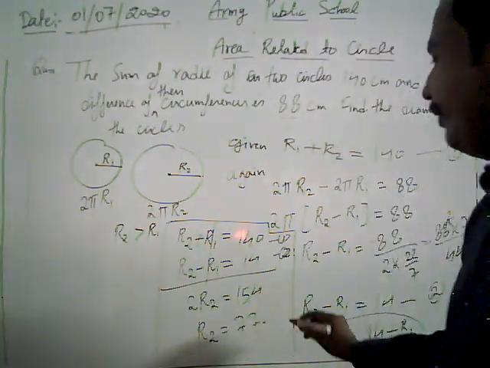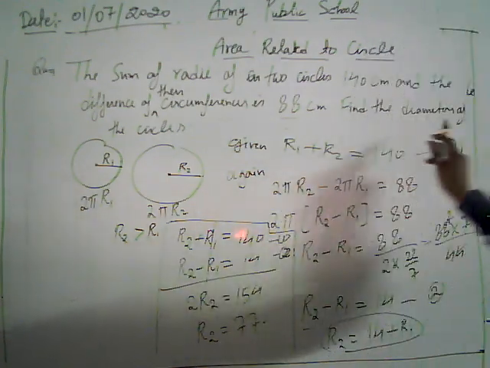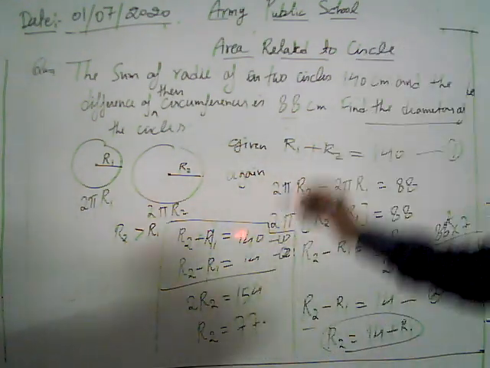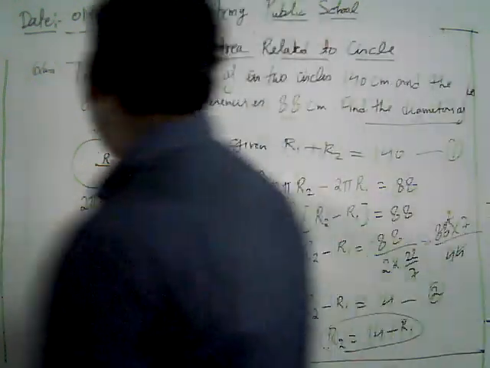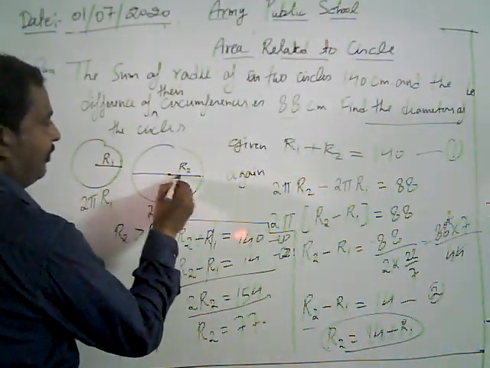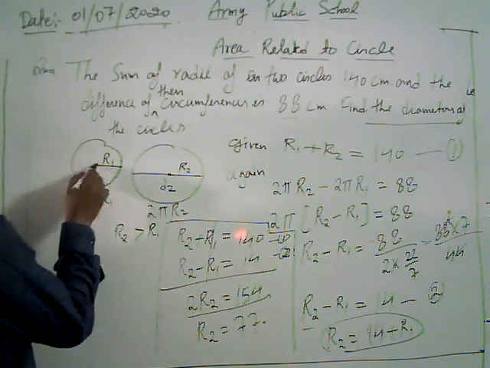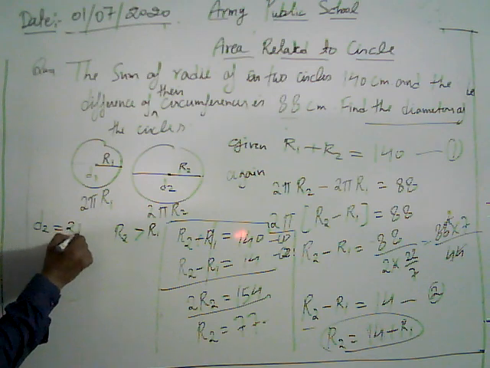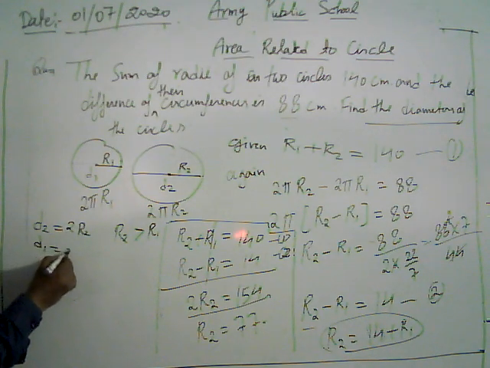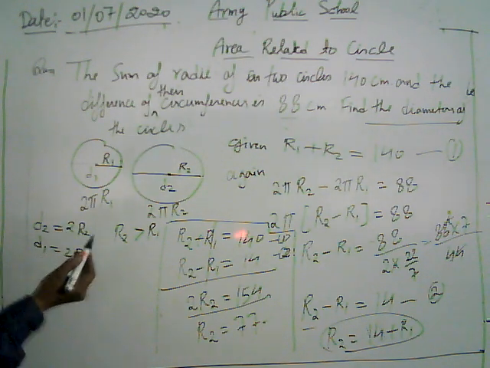First of all, we have to find the diameters of the circles. Then this 2 r2 is the diameter. If the radius is r2, its diameter is D2, and the diameter for r1 is D1. D2 is 2 times r2, and D1 is 2 times r1.